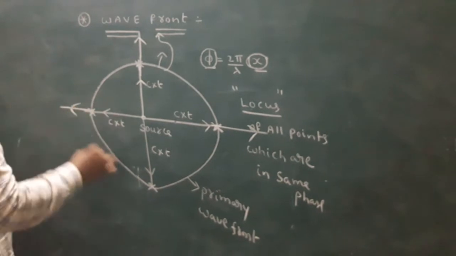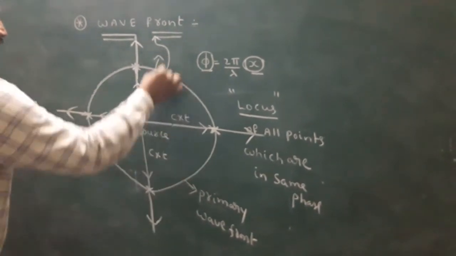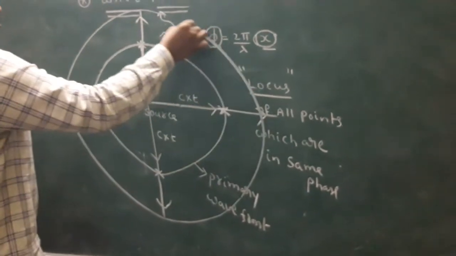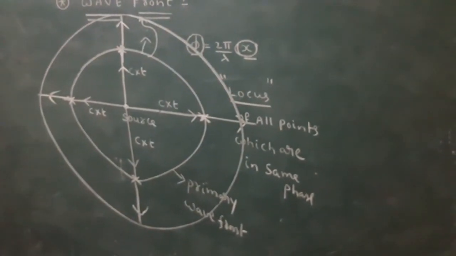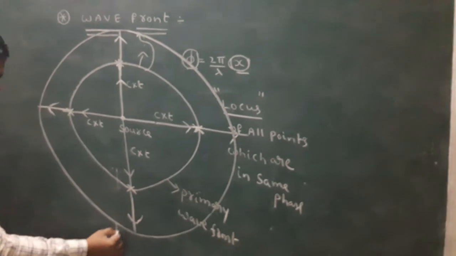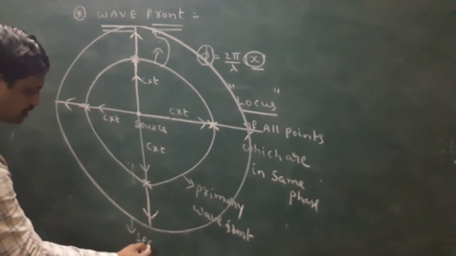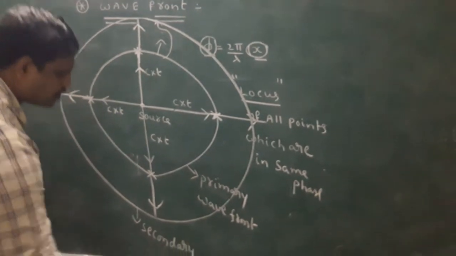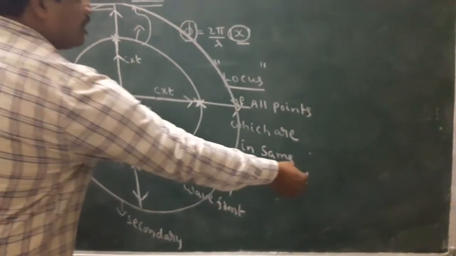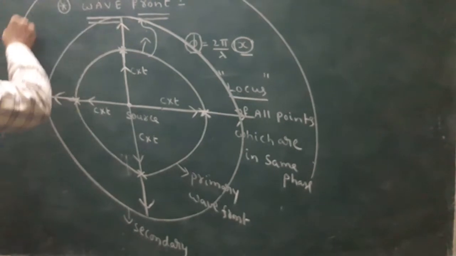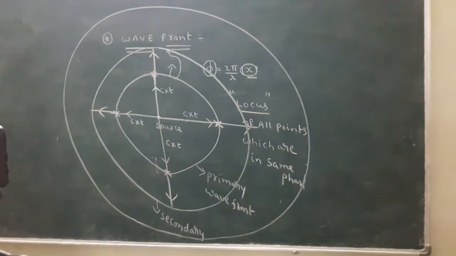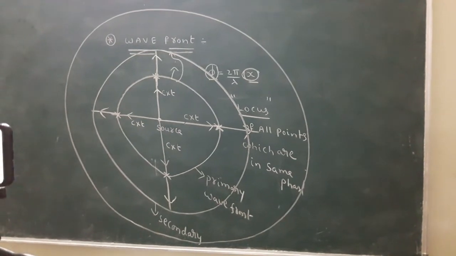Look here now. So after some time, another wavefront is formed. This wavefront is called the secondary wavefront. In the secondary wavefront, each point acts as a source and emits the light in all directions. Simply, another wavefront is formed.